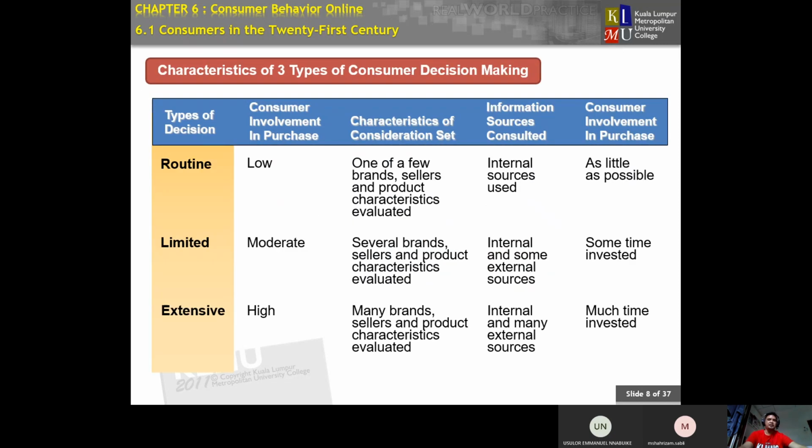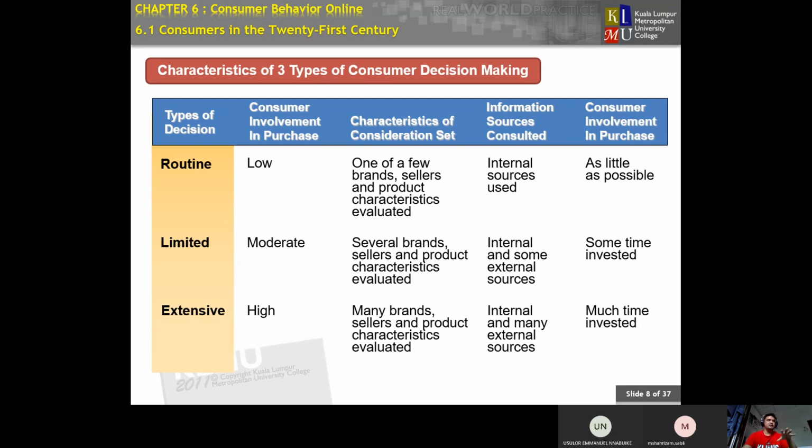Okay, these are the three types of consumer decision making: routine, limited, and extensive. Regarding consumer involvement in purchase, when we make a routine decision, the involvement of the consumer is particularly low.